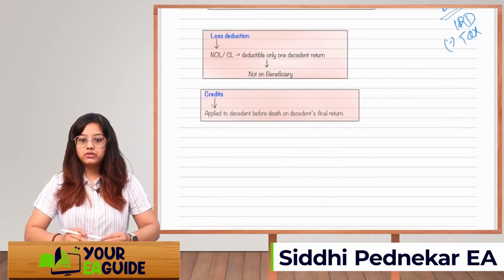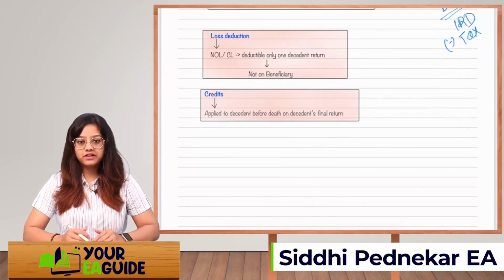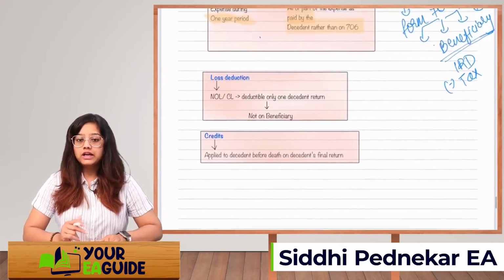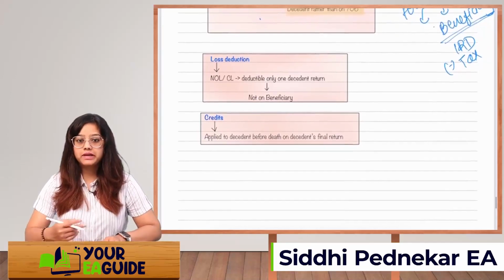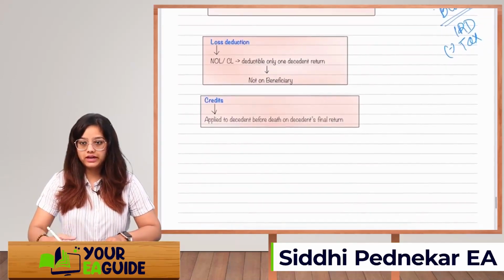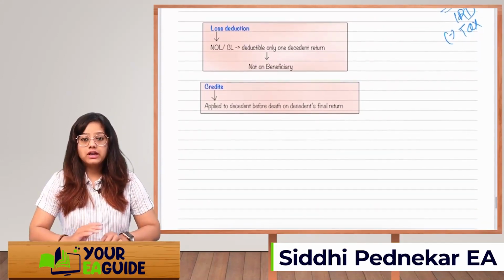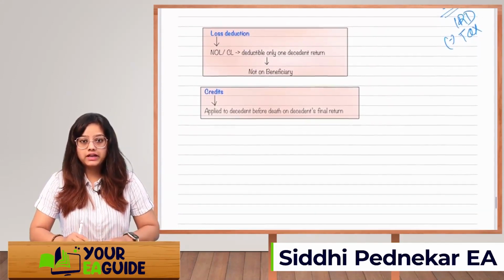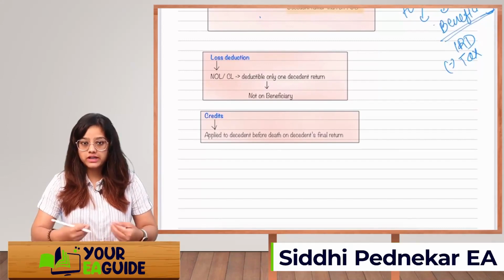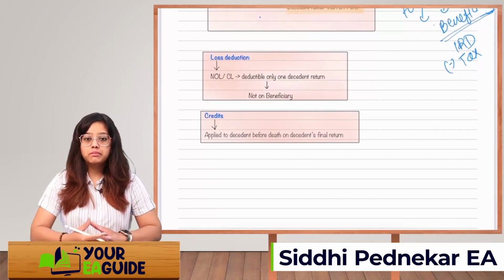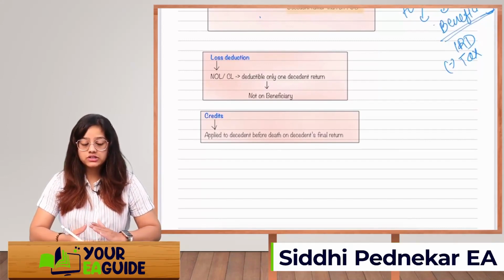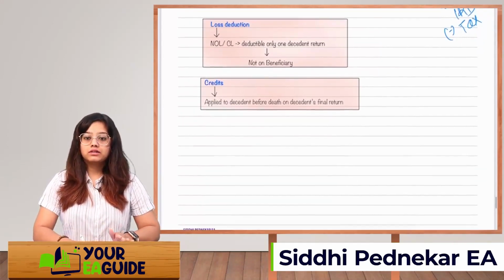Credits will be applied to the descendant before death on the descendant's final return. Same way like a loss, it cannot be carried forward. Credits cannot be carried forward to the estate return, that is 706, or to the beneficiaries. Only on the last final return which you are filing, you take as many credits and as many deductions as you want. Remaining credits, remaining deductions, remaining losses will lapse.